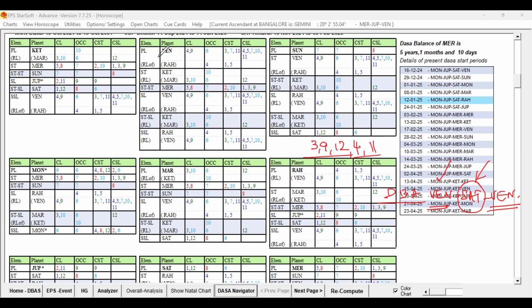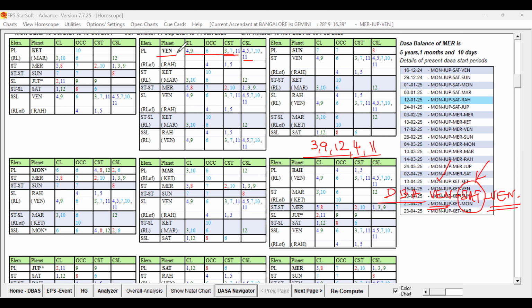Now look at the Venus Dasa: 4th Lord, 9th Lord, occupying 6th house, 3, 7, 11 star lord, 4, 5, 7, 10, 11. They're all supportive for higher studies, right? Venus is indicating support for higher studies. But it is not indicating strongly about the travel abroad, right? It is supportive. Fourth house also there, ninth house also there, and 3, 7, 11, and 4, 5, 7, 10, 11 also good.